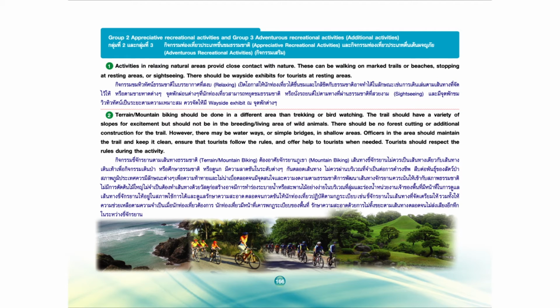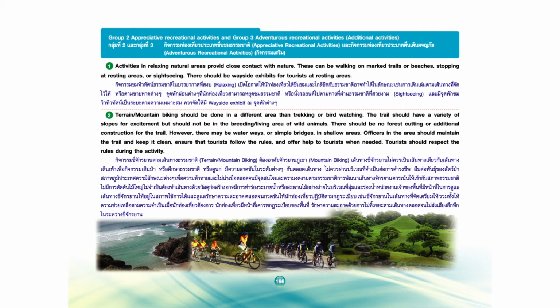Group 2. Appreciative recreational activities, and Group 3. Adventurous recreational activities. Additional activities. 1. Activities in relaxing natural areas provide tourists with close contact with nature. They can be done by walking on marked trails, beaches, or resting areas, or sightseeing. There should be wayside exhibits for tourists at resting areas.